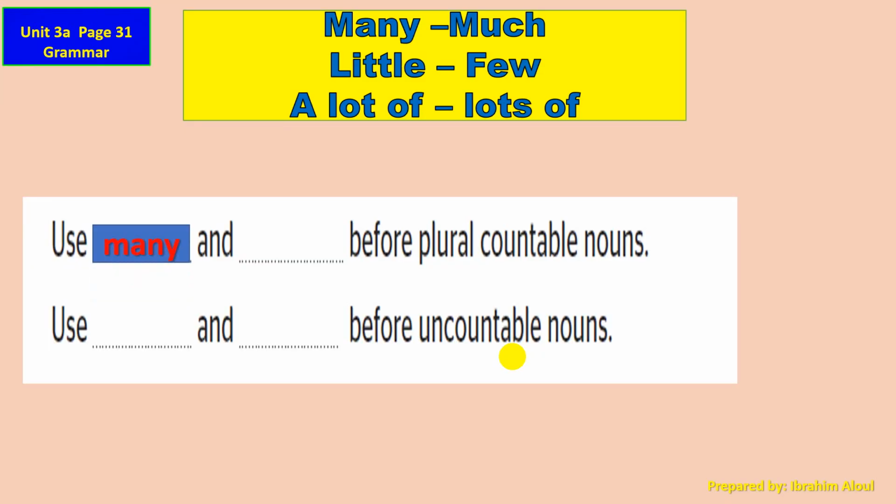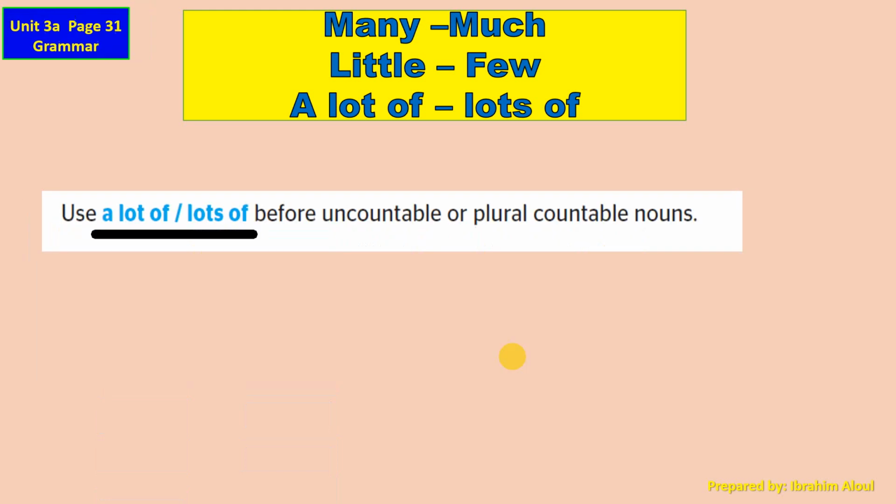Let's talk about the use. So we use many and few before plural countable nouns, and we use much and little before uncountable nouns. Let's talk about a lot of or lots of. We use them before uncountable or plural countable nouns.